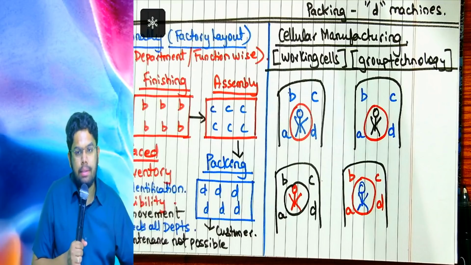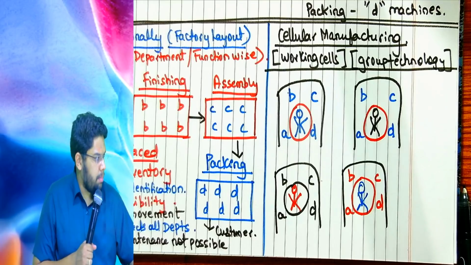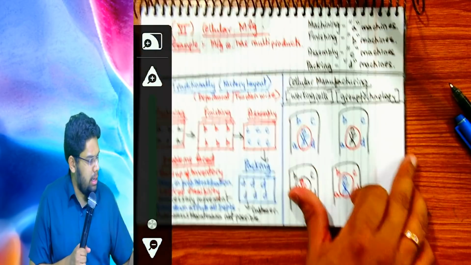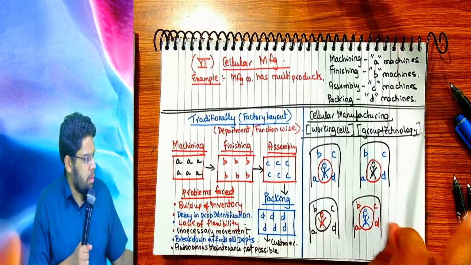Okay, did you write that sentence or not? Problems of traditional manufacturing style are solved if you go for cellular manufacturing.